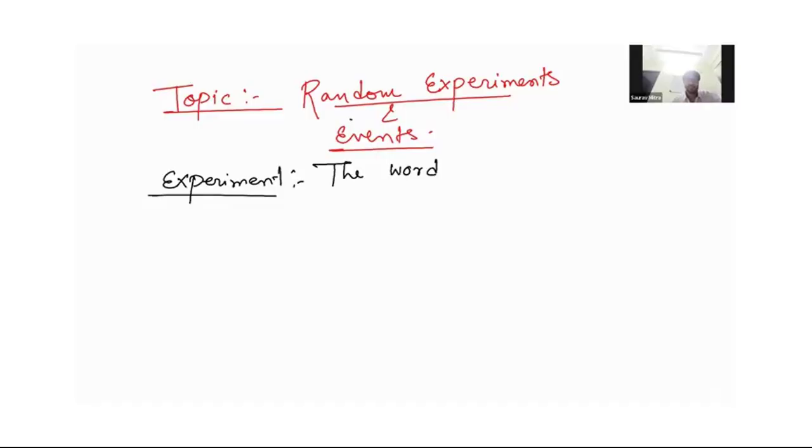Theory is very important in probability. You must clear your theory, your definitions.